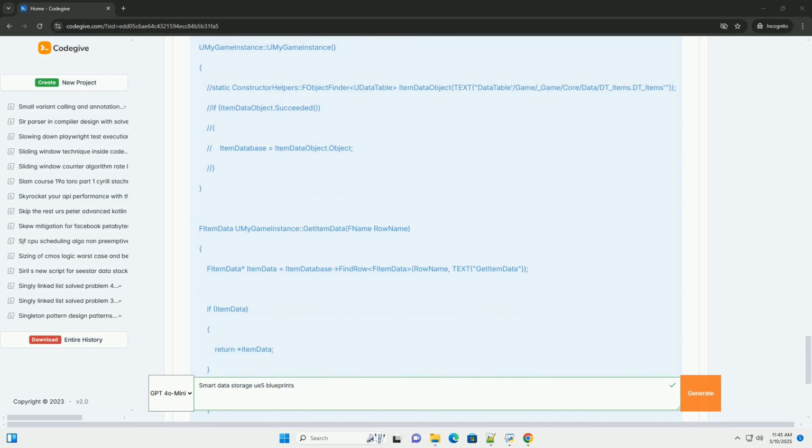Custom editor tools: create custom editor tools to make it easier to manage and edit your data tables. Data validation: implement checks to ensure that your data is valid. For example, you could check that item IDs are unique or that values are within a certain range.